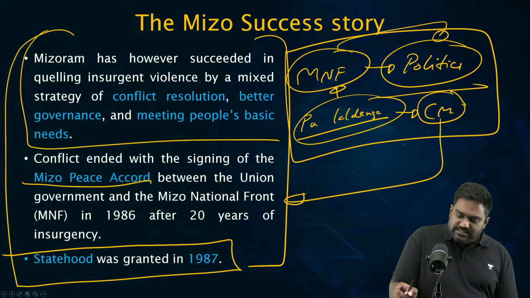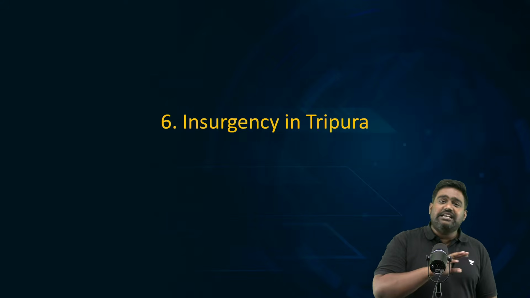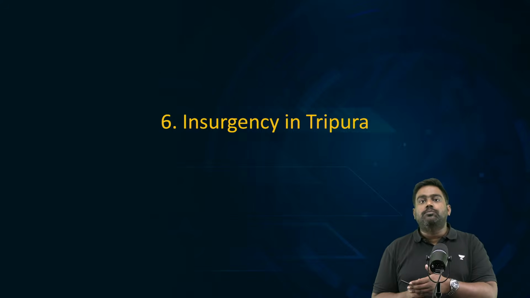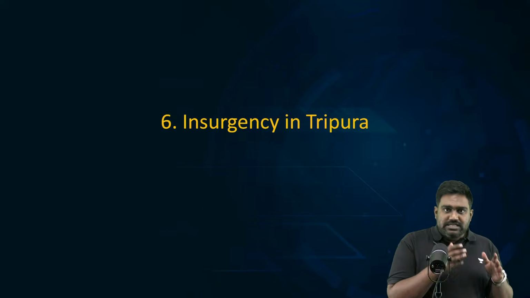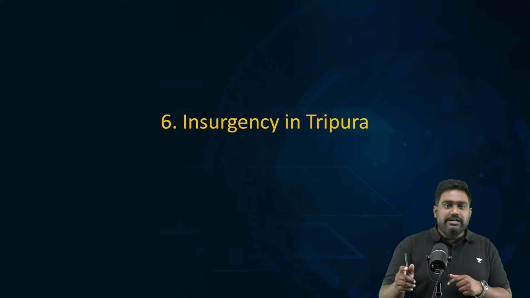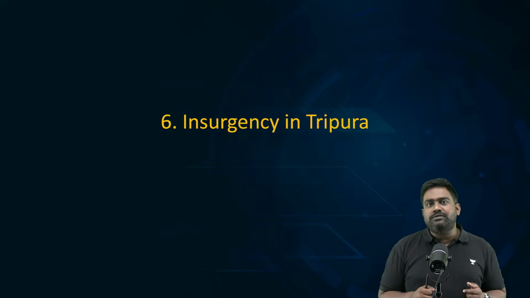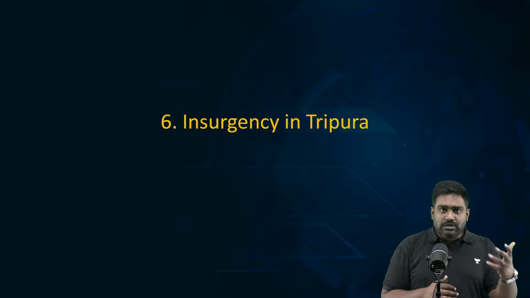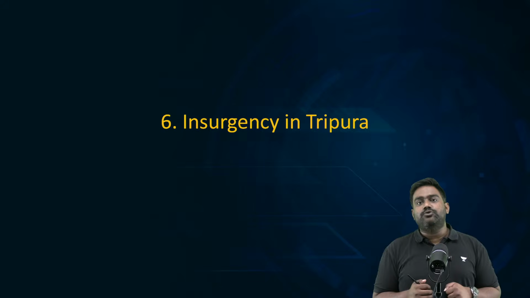So this is how India successfully ended the Mizo insurgency. This is a success story for India. This basically tells you the approach of India. When it comes to conflict resolution, we have this multi-pronged approach, using security measures and hard military power when necessary, showing the willingness to talk, focusing on development, focusing on intelligence, focusing on managing the narrative, countering the propaganda of the extremists. So it's a mixed, combined effort. Focus on border security to curb the cross-border support. With these measures, we have managed to stabilize Northeast India today.